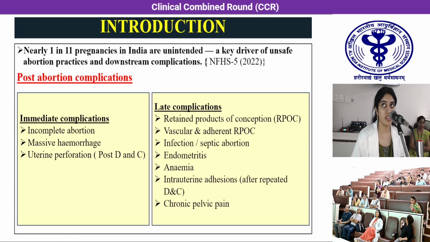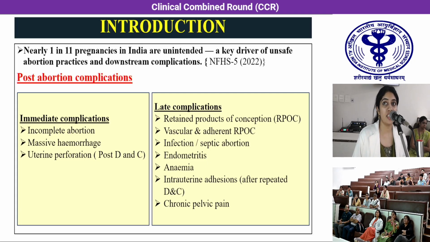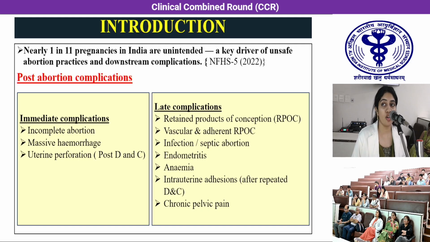Today's CCR topic is on unmasking vascular RPOC from misdiagnosis to preventable morbidity. Nearly 1 in 11 pregnancies in India are unintended, according to National Family Health Survey 5. Most of them unfortunately land up in unsafe abortions, which contribute to maternal morbidity. These patients have immediate complications such as incomplete abortion, massive hemorrhage, and even uterine perforation following dilatation and curettage. However, late complications were equally significant, such as retained products of conception, vascular and adherent RPOCs, infection, septic abortion, endometritis, anemia, intrauterine adhesions and following secondary infertility, and chronic pelvic pain.